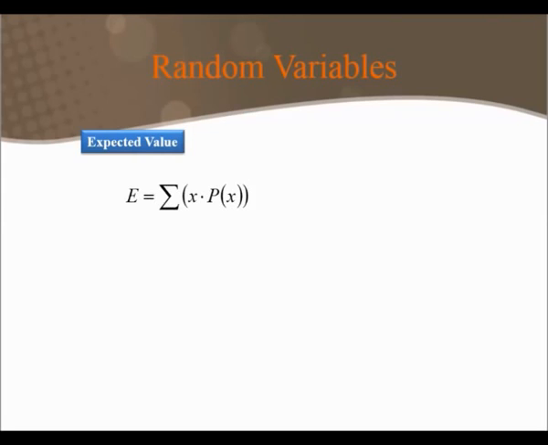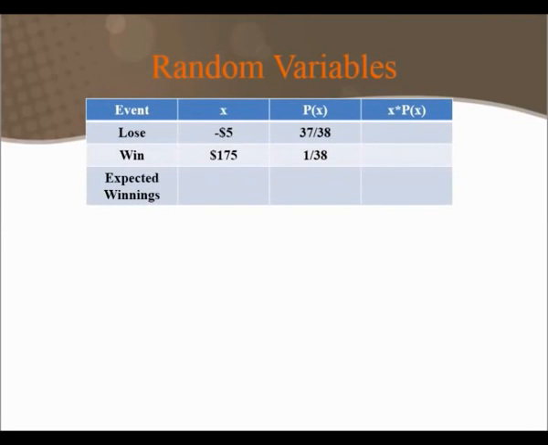Expected value. Expected value is the sum of the value of a random variable times the probability that the random variable takes on that value. The expected value is often used in calculating expected winnings from a lottery game.